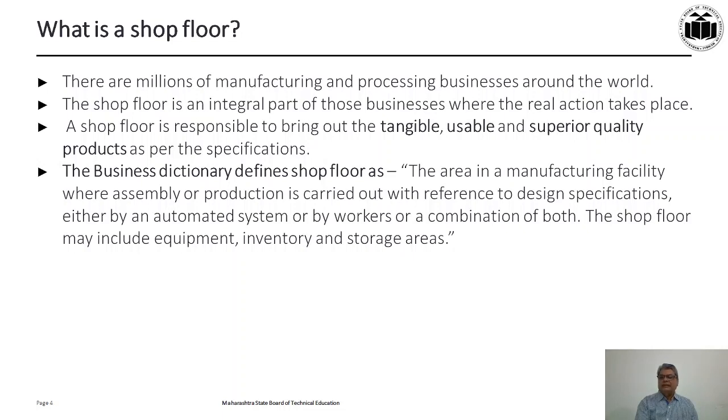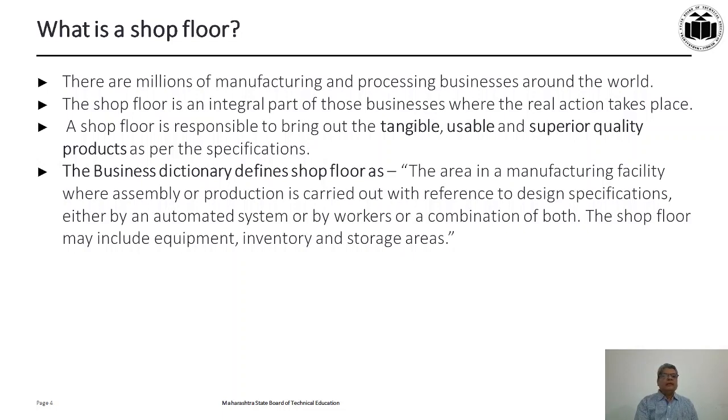So this is the area. There is a manufacturing facility, and in that area either manufacturing or production is carried out, or assembly is carried out, according to the design specification as we have already seen.